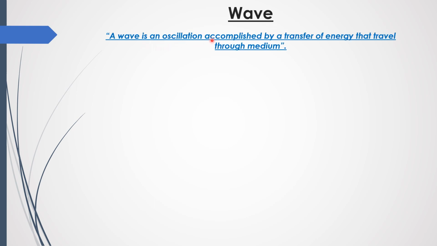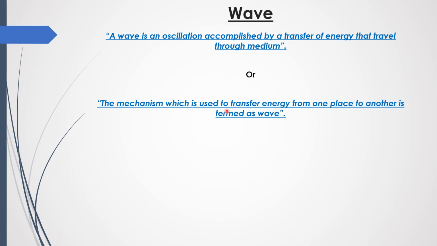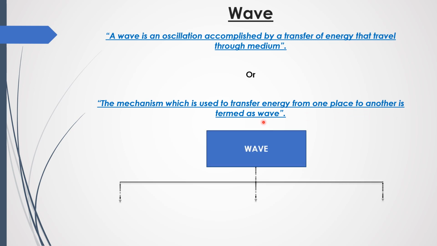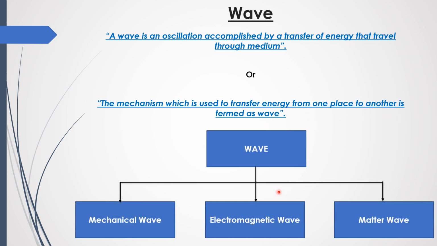A wave is an oscillation accomplished by a transfer of energy that travels through a medium, or it is a mechanism which is used to transfer energy from one place to another place. Wave is classified into three categories. We have mechanical wave, electromagnetic wave, and matter wave. So this chapter is all about mechanical wave. I will focus on mechanical wave and neglect the remaining two.